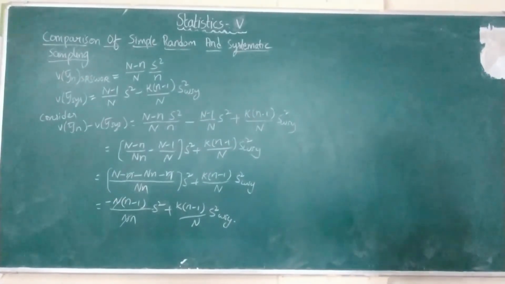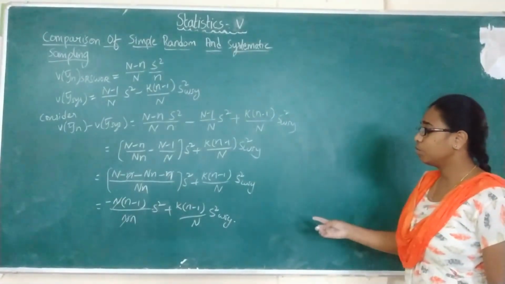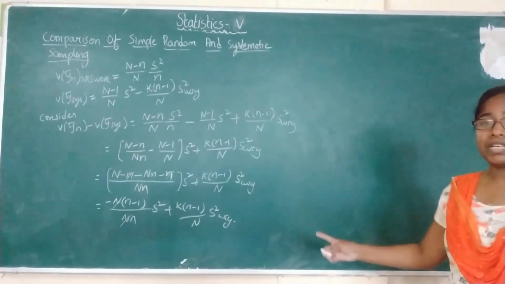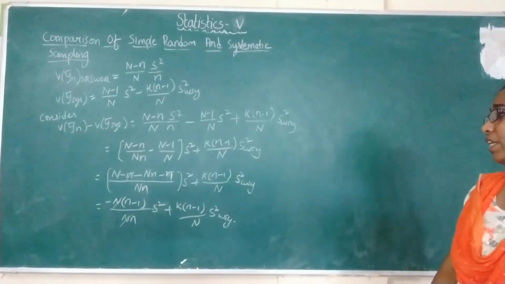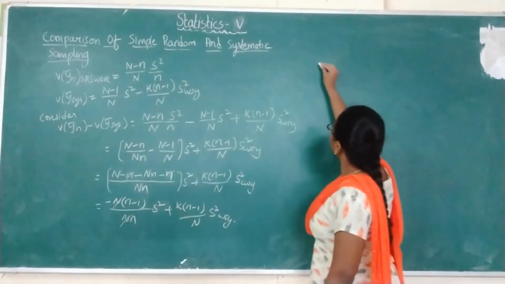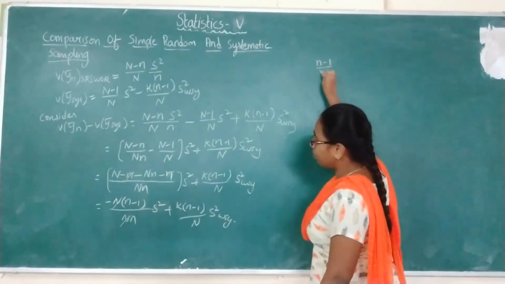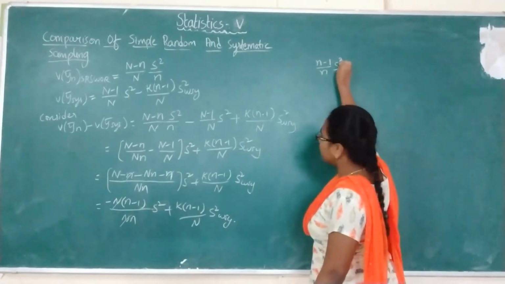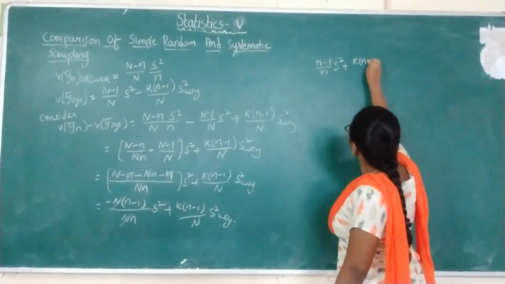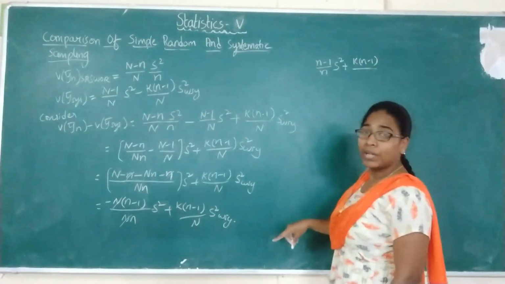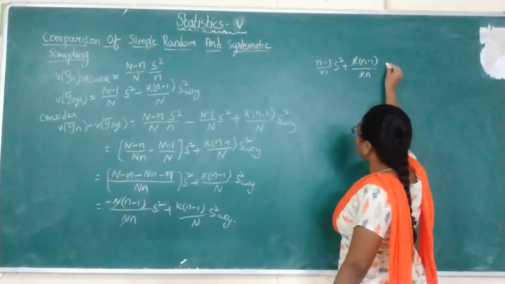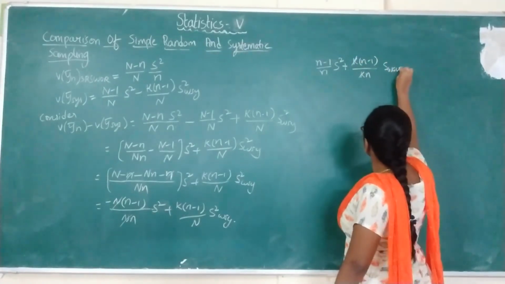So there N and n get cancelled, and from both the terms you can take out n minus 1 by capital N. So in place of capital N, you can write k into n. So there you will get (n minus 1 by n) into S square plus k into (n minus 1), and N can be written as k into n, so k and k get cancelled, S_wsy square.